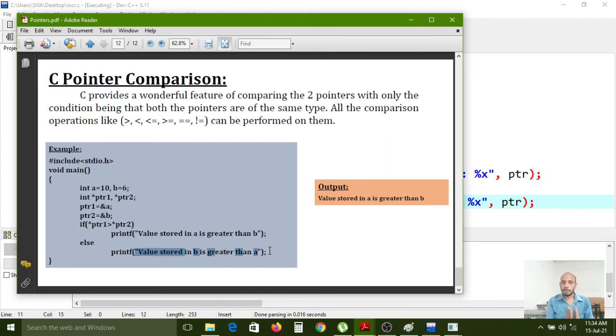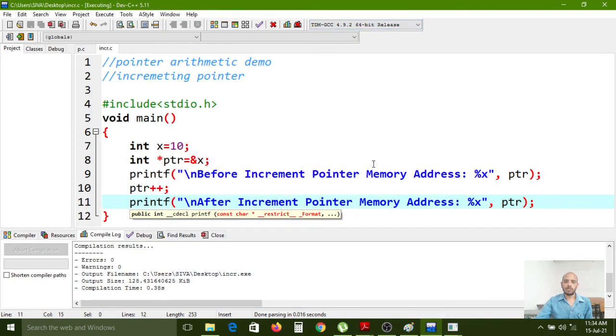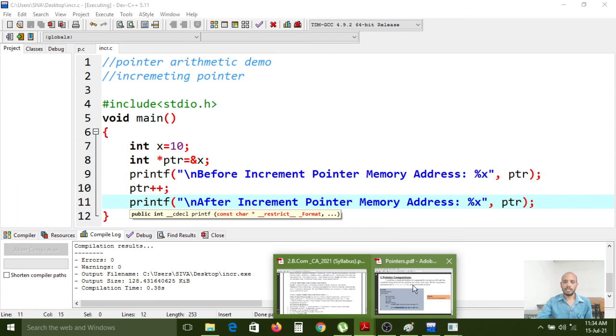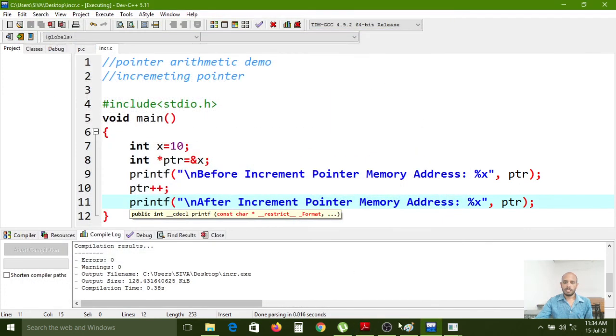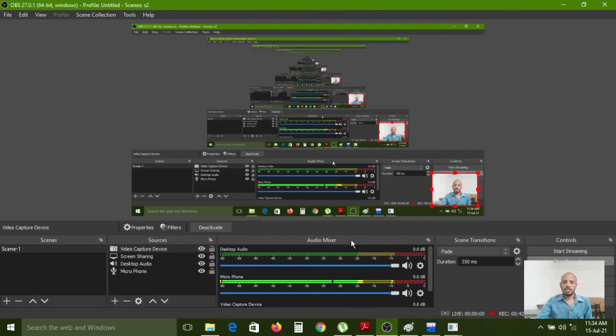Here these are memory comparisons, not value comparisons. If you use pointers in your program, they point to memory addresses. If you increment with 1, then one more memory location it will point to and assign, so 48 plus 4 bytes, like that. So pointer variables perform arithmetic operations like that. So the pointers concept is over. Thank you so much. Now I am closing this session.